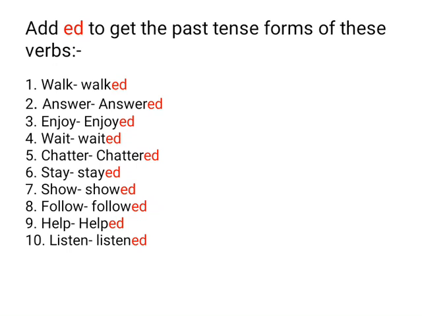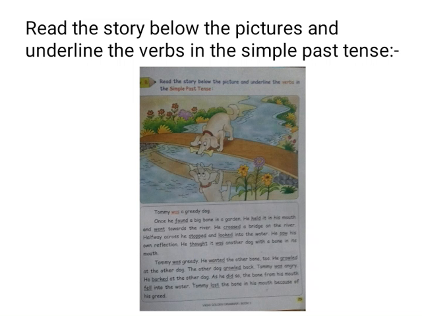Now after this activity, let's move on to our next activity, that is activity number 2. Read the story below the picture and underline the verbs in the simple past tense. Now, I just start the story here. Just see here, Tommy was a greedy dog. Now here we will underline the past tense was.